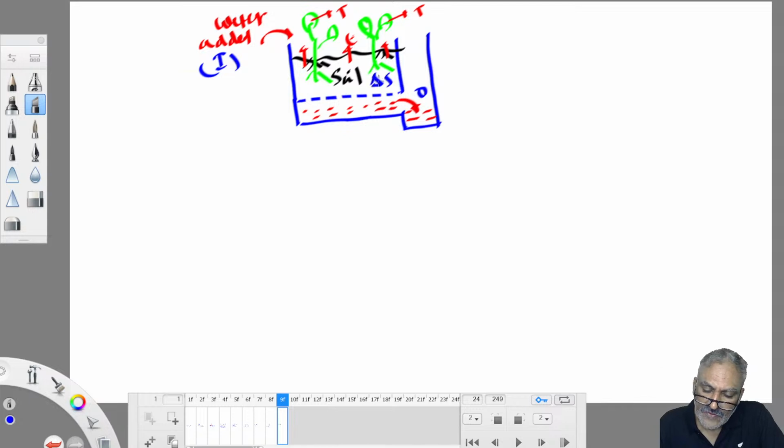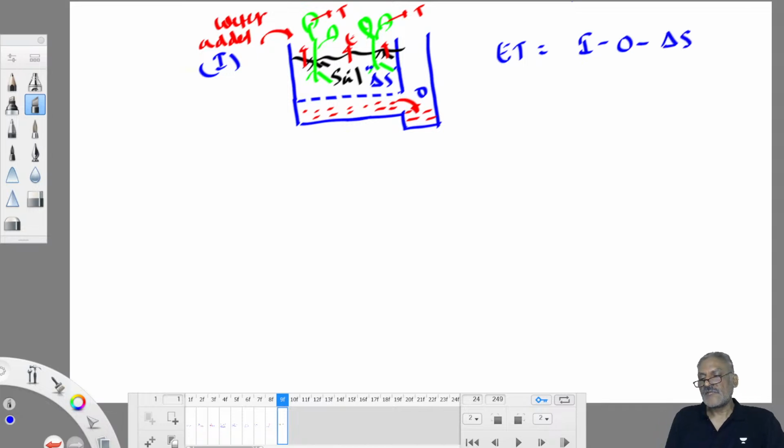So when evapotranspiration occurs, a change in water storage also happens inside the soil. Therefore from here we can find out evapotranspiration. Evapotranspiration is equal to inflow minus outflow minus change in storage in the soil, that is, change in moisture content of soil.